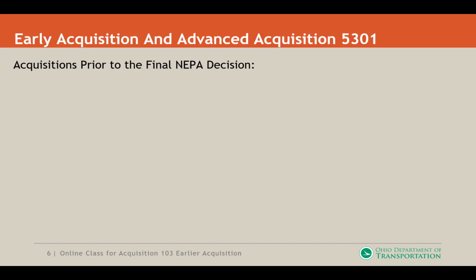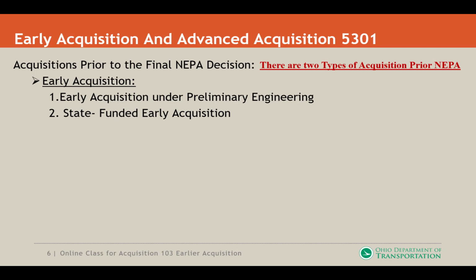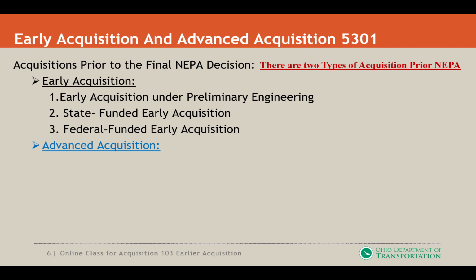When we're looking at acquisition prior to the final NEPA decision, there are two types of acquisitions. First, early acquisition, which consists of early acquisition under preliminary engineering, state funded early acquisition, and federal funded early acquisition. And then we're going to take a look at advanced acquisition. Under advanced acquisition, we have hardship acquisition and protective buy acquisition.